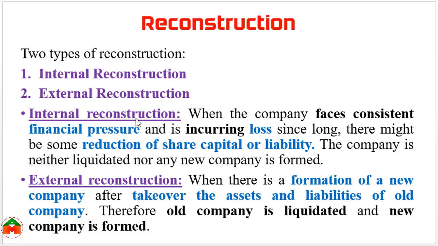Internal reconstruction means whenever a company faces consistent financial pressure as well as a huge loss, in that case the company may reduce the share capital and the liability. That is called internal reconstruction. Although this is not our discussion topic, our topic is amalgamation. So external reconstruction sometimes can be considered as amalgamation because here the old company is liquidated and a new company is formed.